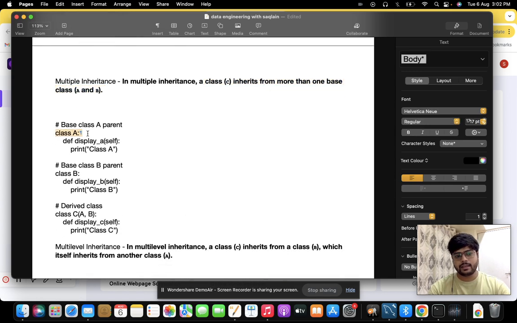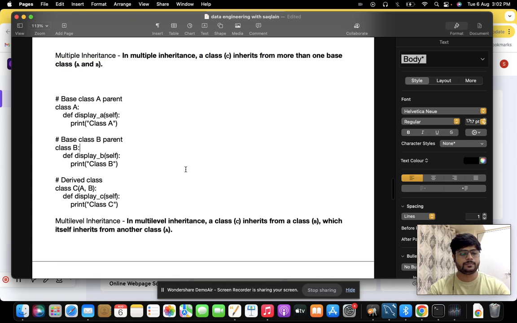For example, class A is a parent class and it is printing the same thing, class A. Then we have class B. It is not derived from A. It is a simple independent class, and it is printing the value class B. And we have the derived class, class C, which is derived from these two classes, A comma B, and we are printing the class C value. So whenever we derive a class from more than one base class or parent class, that is an example of multiple inheritance.